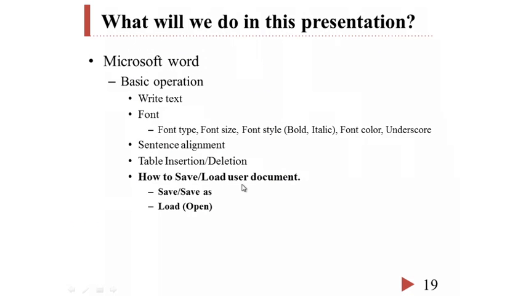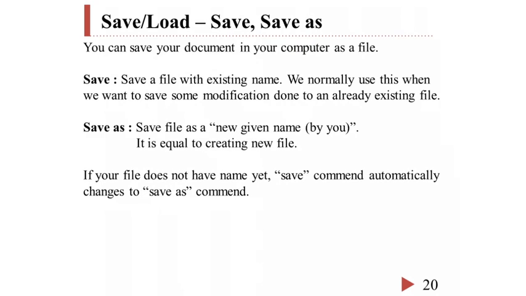After we compose our document, we will save our document in a memory device, such as a hard disk or a USB disk, to reuse our document next time. If we do not save, our composed document is erased after the Word program finishes. We can save our document in our computer as a file. There are two save modes. First, save, and second, save as.